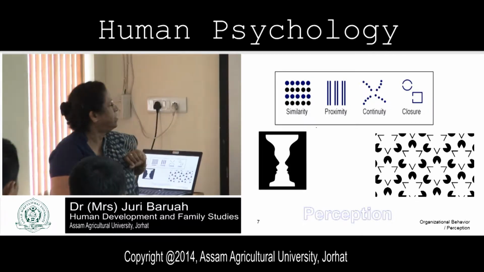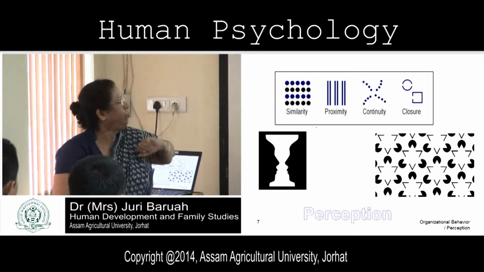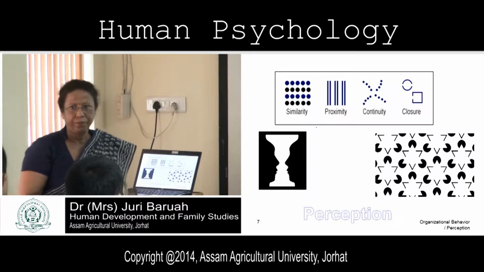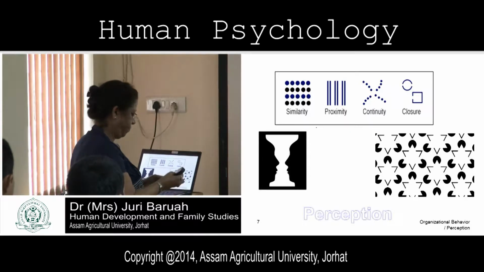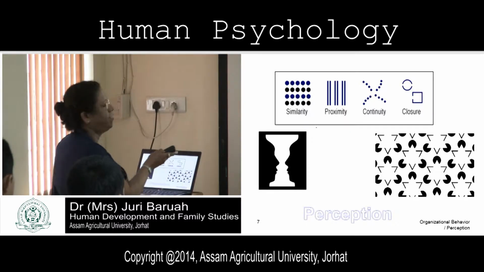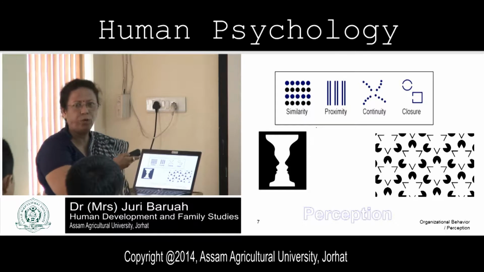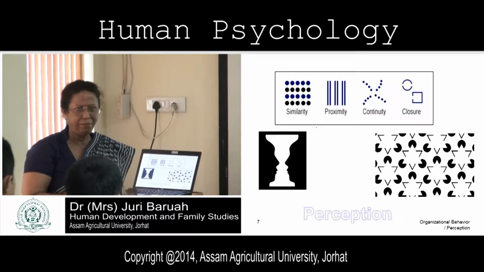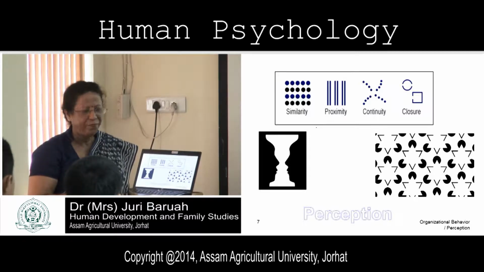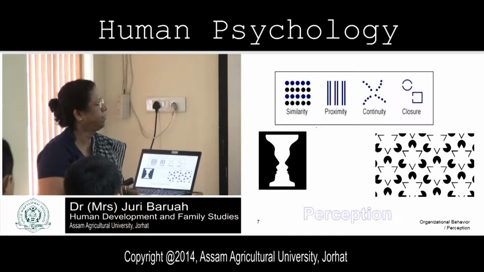Now in these pictures, suppose the second one. What is this? Can anybody tell me what this is? Whatever you can see in this, tell me. Lines. And this is?